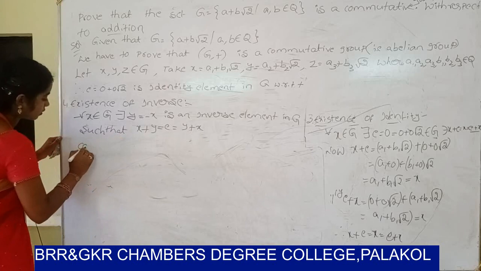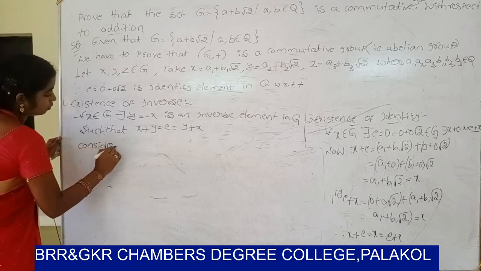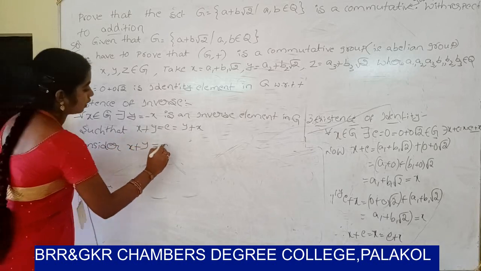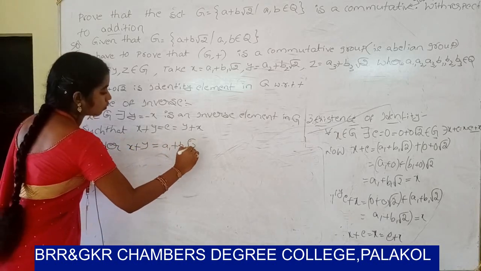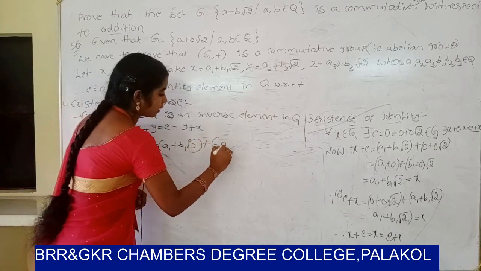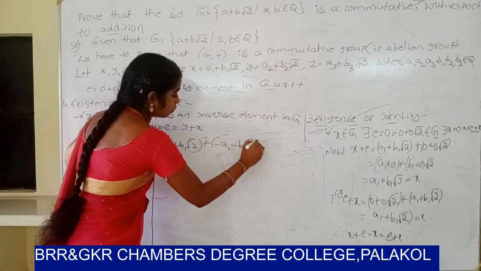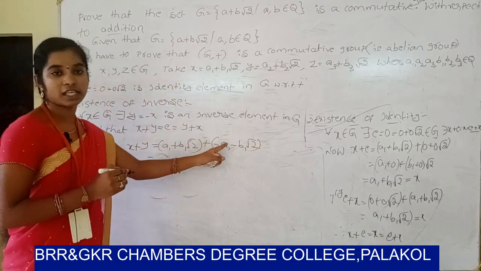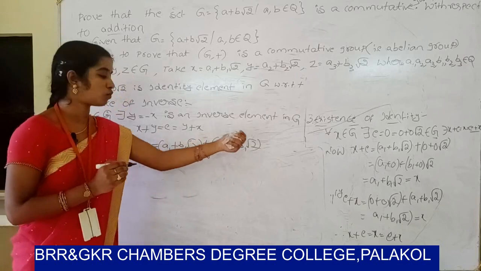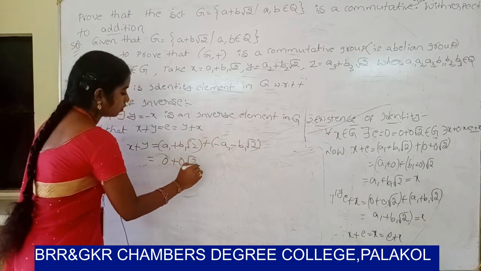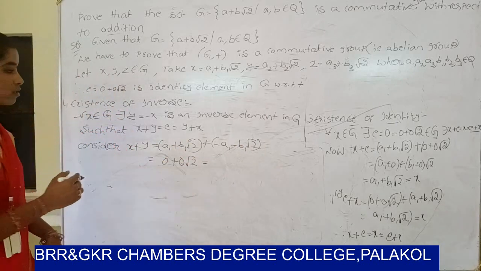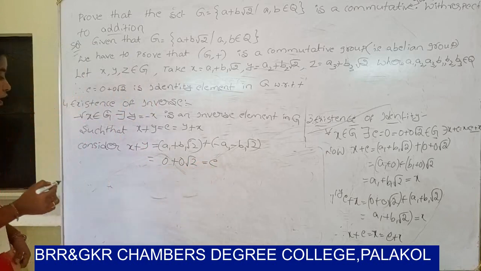Now consider x plus y. x value is a1 plus b1 root 2, plus y value, which is minus x, that is minus a1 minus b1 root 2. So a1 minus a1 is 0, plus b1 root 2 minus b1 root 2 is 0 root 2, so it can be written as 0 plus 0 root 2, whose value is e, the identity element.